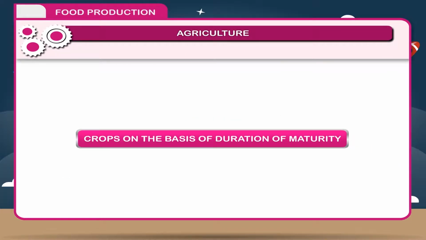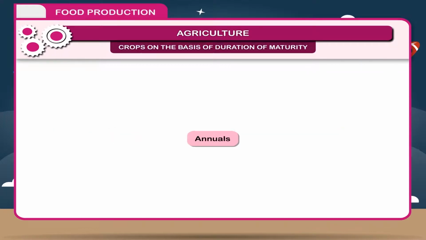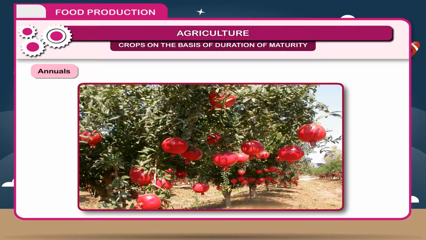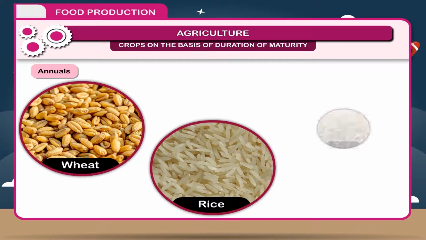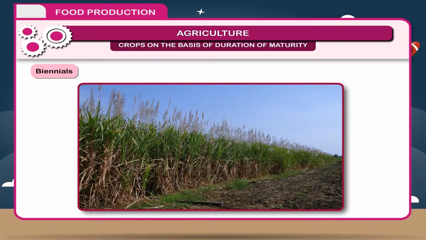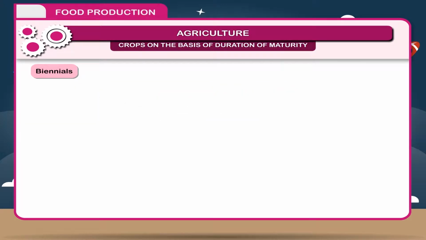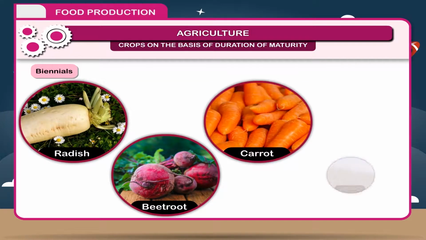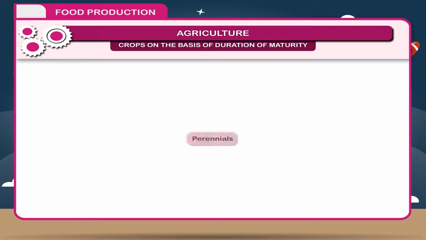Crops on the basis of duration of maturity. Annuals. Plants which complete their life cycle in one season or in 1 year from germination to flowering and fruiting are called annuals. For example, wheat, rice, maize, etc. Biennials. Some plants complete their life cycle in 2 seasons or 2 years are called biennials. For example, radish, beetroot, carrot, sugarcane, etc.